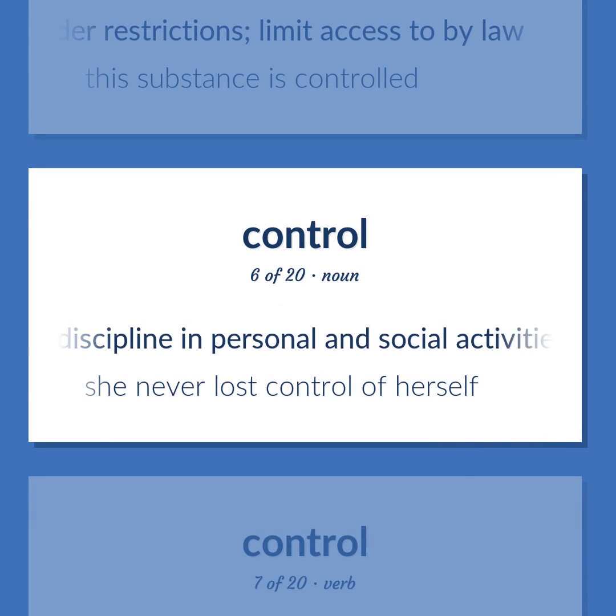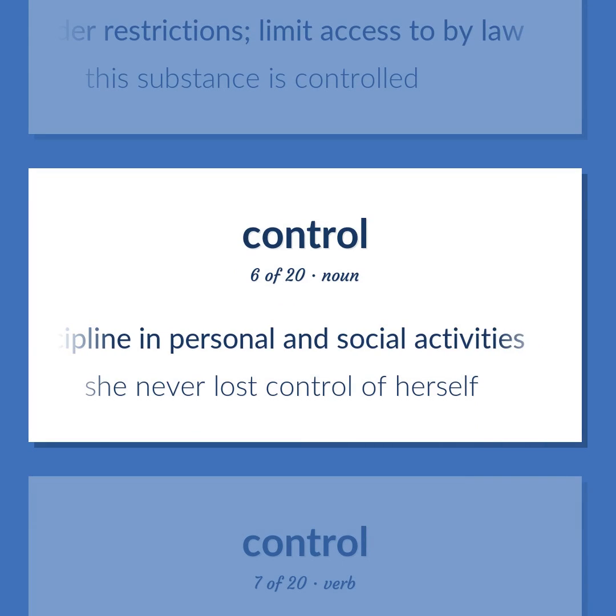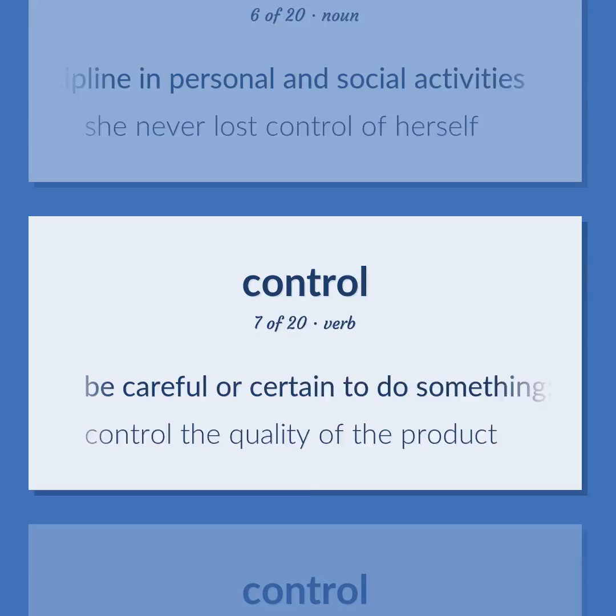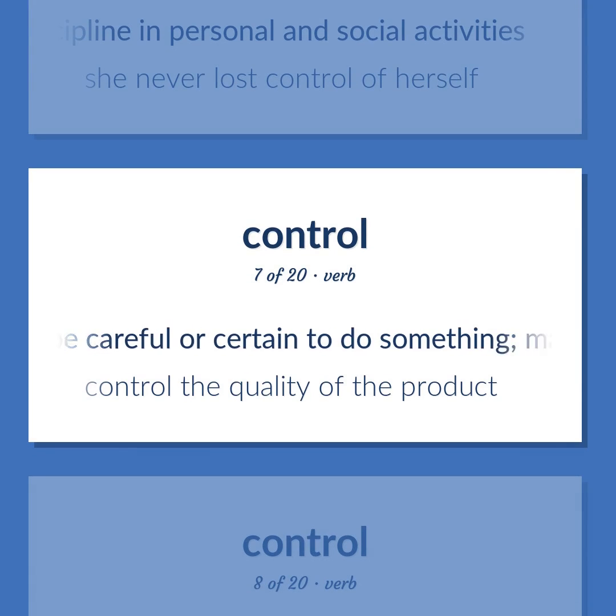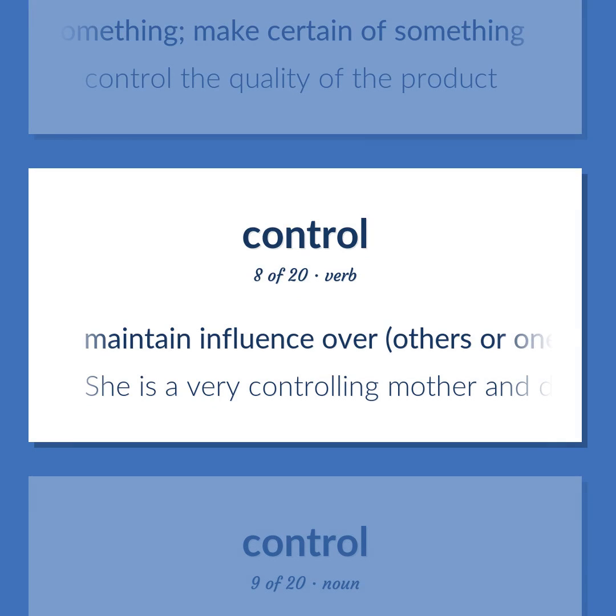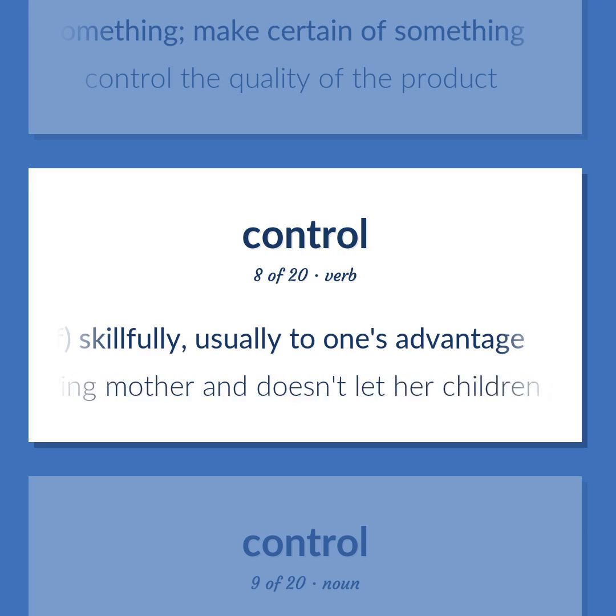Discipline in personal and social activities. She never lost control of herself. Be careful or certain to do something. Make certain of something. Control the quality of the product. Maintain influence over others or oneself, skillfully, usually to one's advantage. She is a very controlling mother and doesn't let her children grow up.